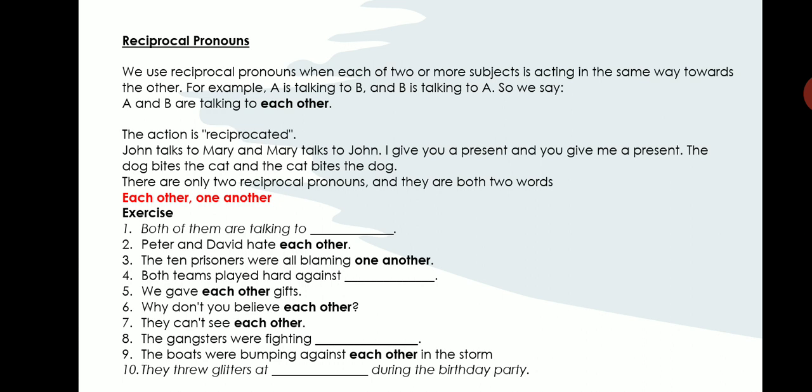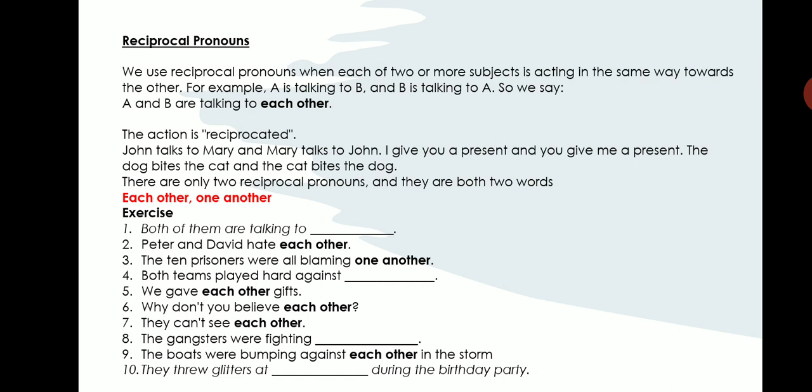Let us go to the reciprocal pronoun. Reciprocal pronouns are used when you have two things or two subjects acting in the same way towards each other. There are two reciprocal pronouns. They are each other and one another. When there are two things or two people, you use the word each other. When there are many and we are talking about reciprocating to each of them, then you use one another. Here the action is reciprocated.